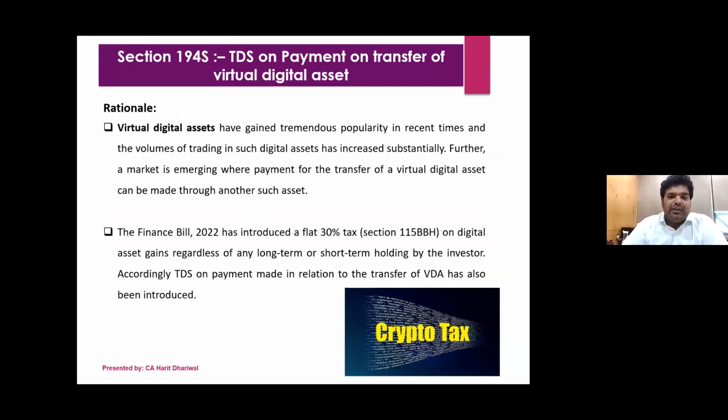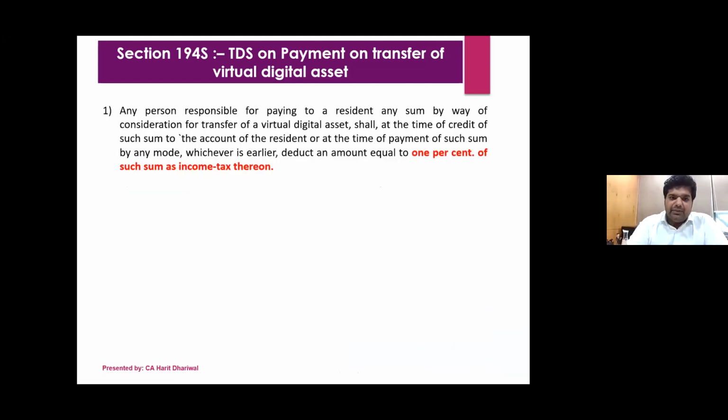A lot of people are trading in VDAs through exchanges, and the Finance Act 2022 introduced a flat rate of 30%. Section 115BBH was introduced on virtual digital assets, regardless of whether it's long term or short term. So it is now a flat 30% tax on VDAs. In line with that amendment, 194S was introduced: TDS on payment on transfer of virtual digital assets.